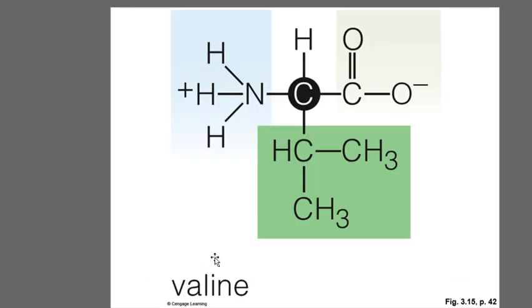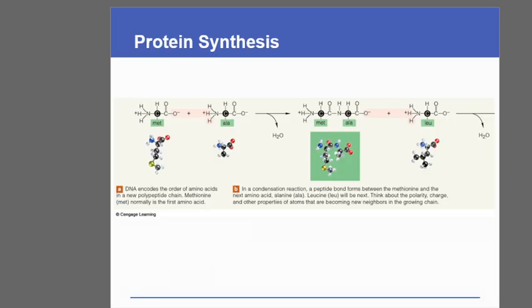In the case of valine, this CH3 group is replaced with CH3CH, CH3. In the case of the other amino acids, it keeps on changing, and different amino acids are formed. Now these different amino acids are joined together during the process of protein synthesis by the enzyme called peptidyl transferase, forming a peptide bond. So this is one amino acid, methionine. It is attached with another amino acid, alanine.